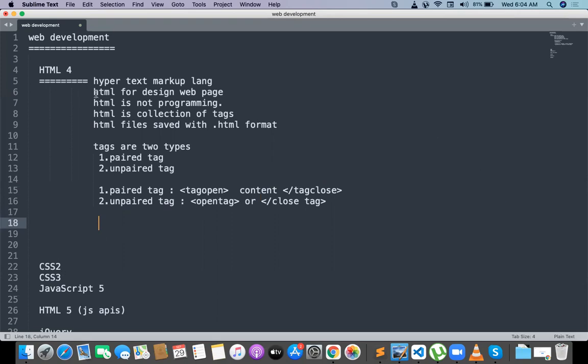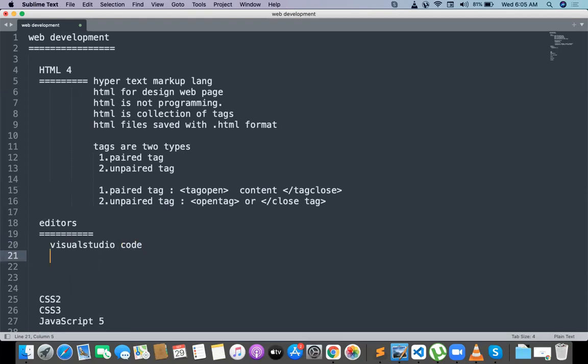And before going to all these things, we just want to understand what the different kinds of editors available to practice your HTML content are. For editors, the first one is Visual Studio Code. Visual Studio Code is a nice editor where you can practice the HTML content.